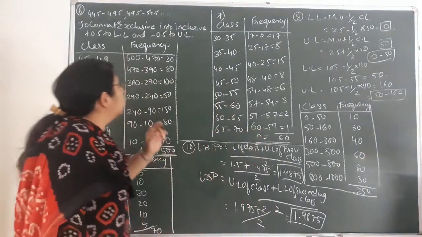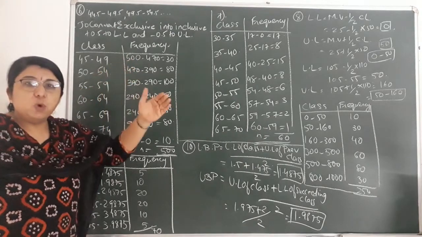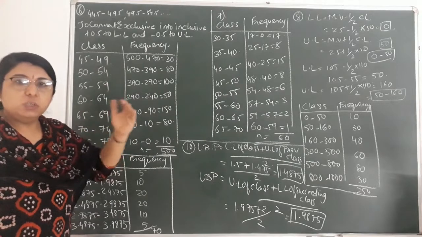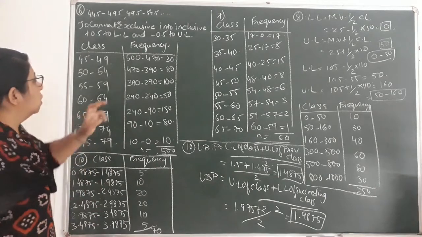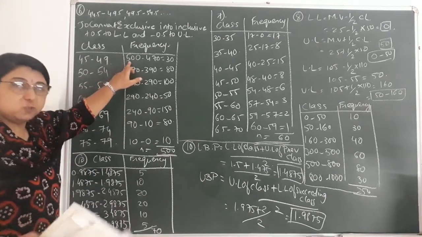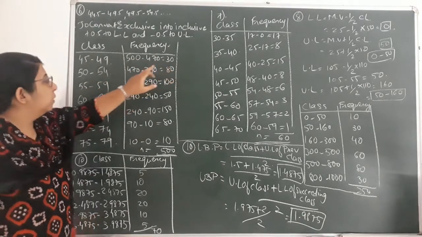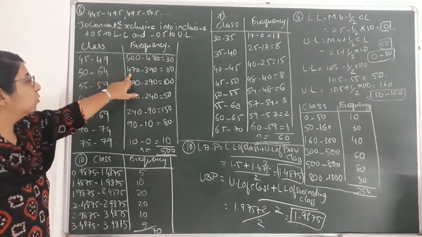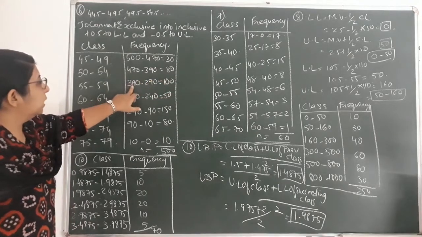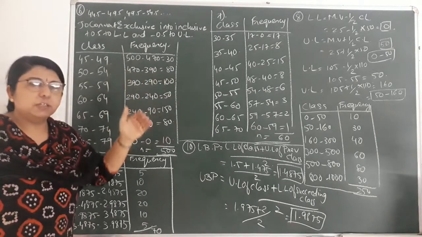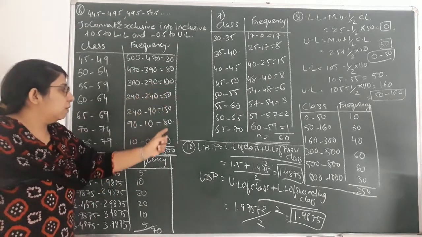Okay, so the starting value given for cumulative frequency is 500. In case of more than type, we know we have to subtract, right? So each subsequent cumulative frequency will be subtracted and we'll get the original frequency. The first value of cumulative frequency, you can see in your textbook also, is 500. So 500 minus 470 would come to 30. Then 470, the second cumulative frequency, minus the third one, that is 390, you will get 80. Then afterwards 390 minus 290. Consequently, you will subtract the cumulative frequencies of the subsequent classes, and then you will get the original frequency.